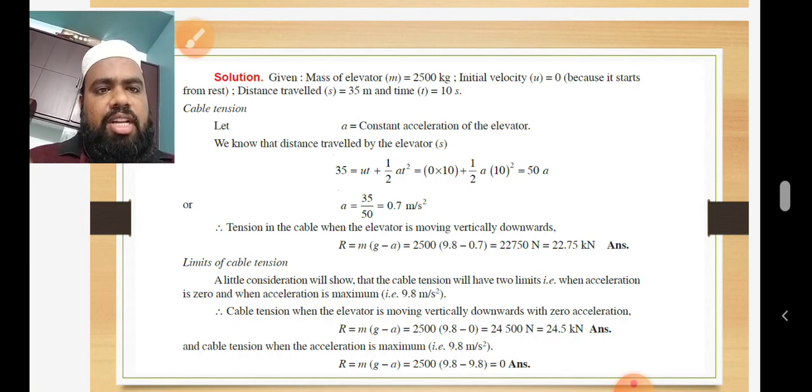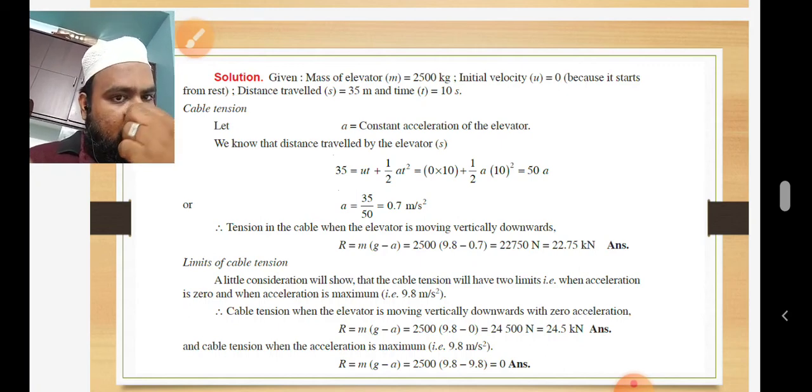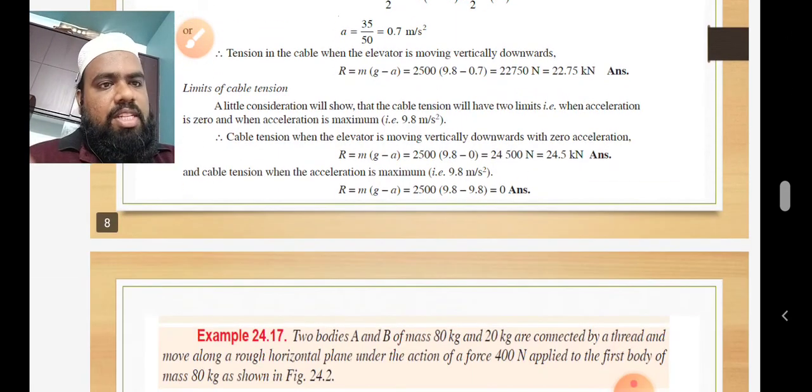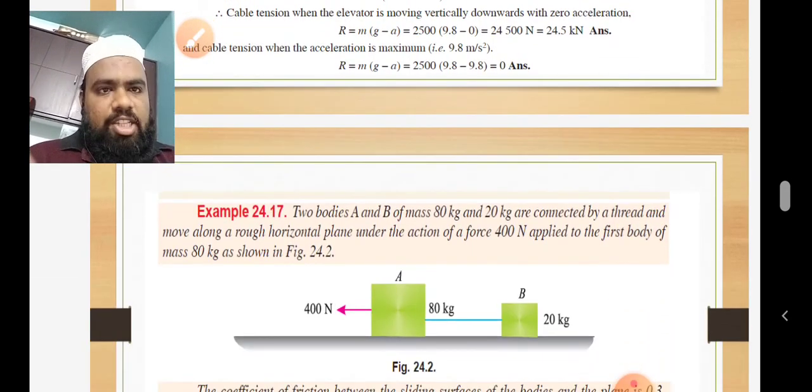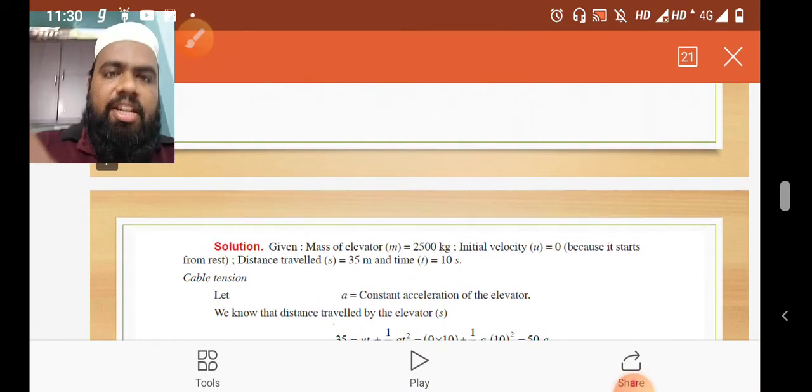Limits of cable tension. A little consideration will show the cable tension will have two limits: when the acceleration is 0 and when the acceleration is maximum. Clear? So the cable tension when the elevator is moving vertically downwards, with 0 acceleration, R is equal to m into g minus a. When the acceleration is maximum, that is 9.8 meters per second squared. So this is the example for the lift.